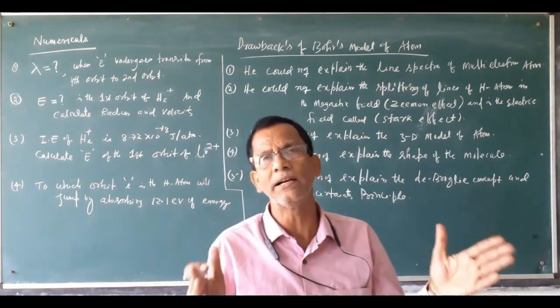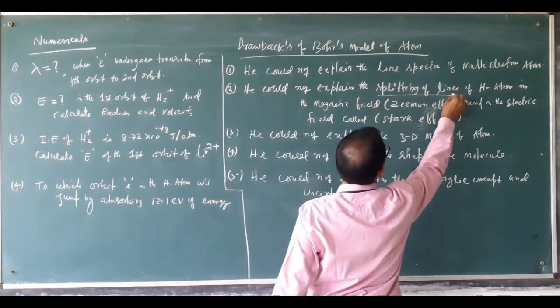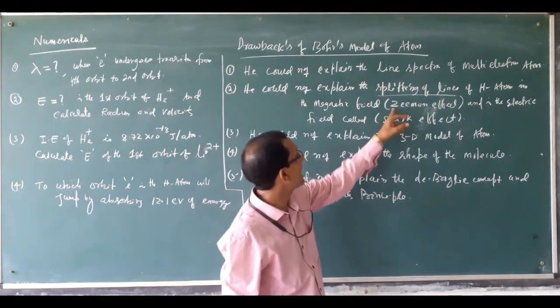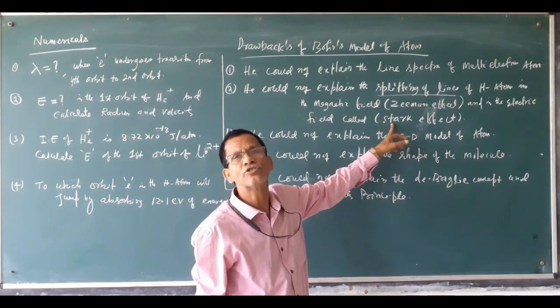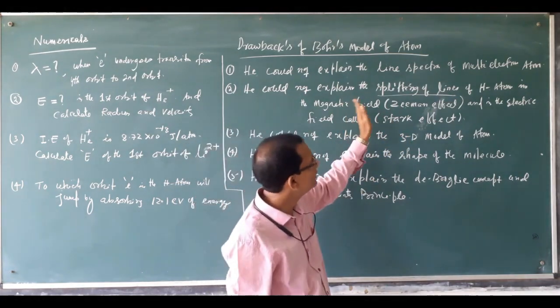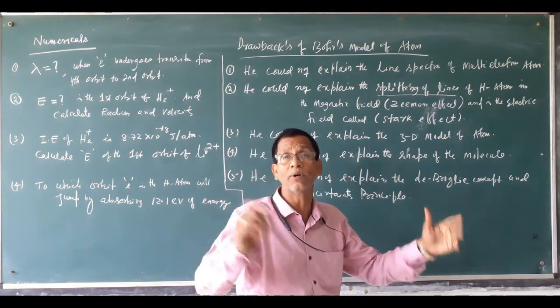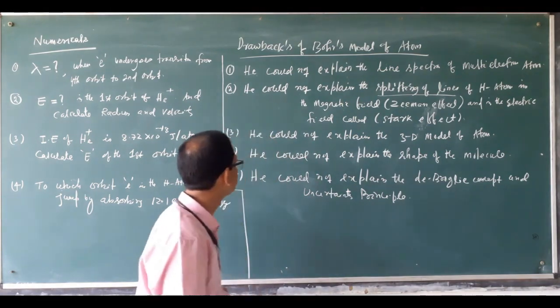Bohr studied only the lines produced by the hydrogen atom, but how a single line is divided into a number of lines, he could not explain.